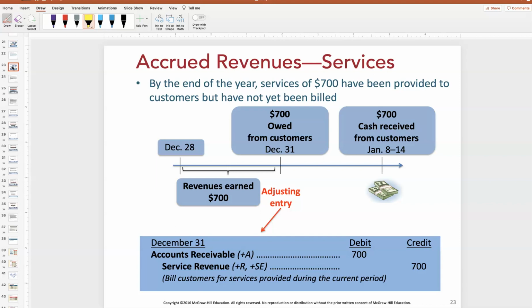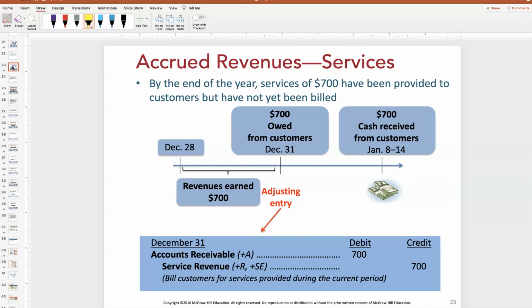If I said to you, you have a customer that purchased something on account, usually what that means is they walked in the store, they bought your item or they used your service, and they walked out and said, I'll pay you back later, right? In that case, we debit accounts receivable, credit service revenue. What could also happen is maybe we're in the service business, we're in a lawn care business, right? And so we've been out, we've been cutting lawns all month, and we've cut $700 worth of lawns, but we haven't sent the bills to those customers. I'm going to end up with the exact same journal entry.